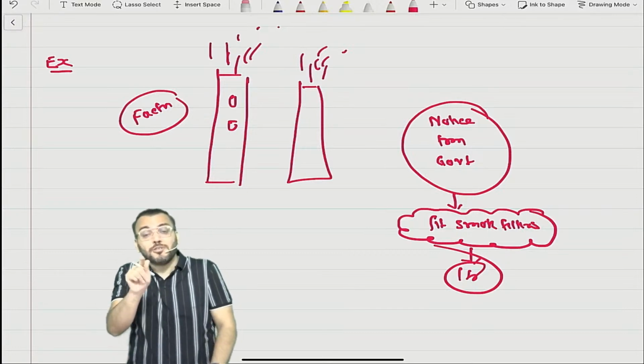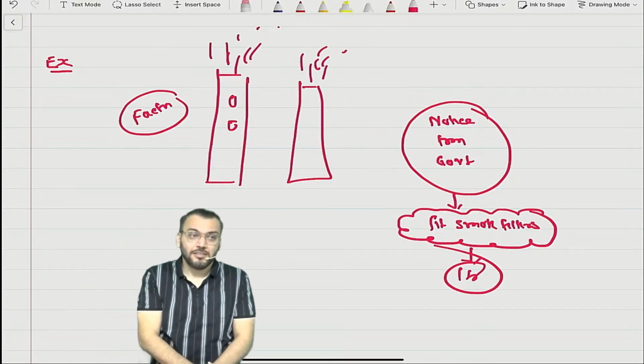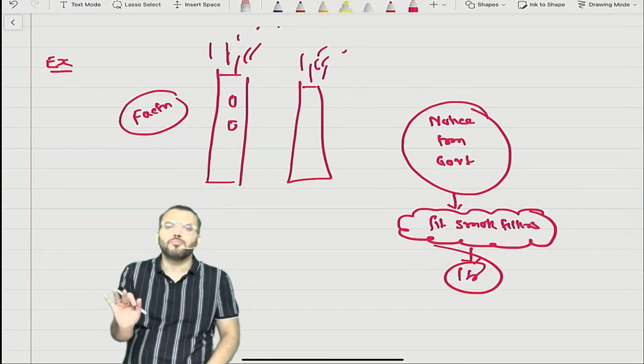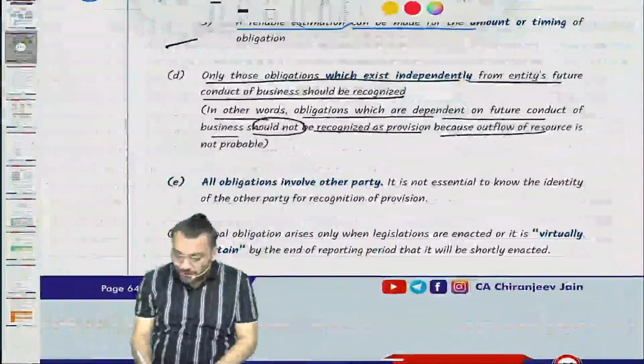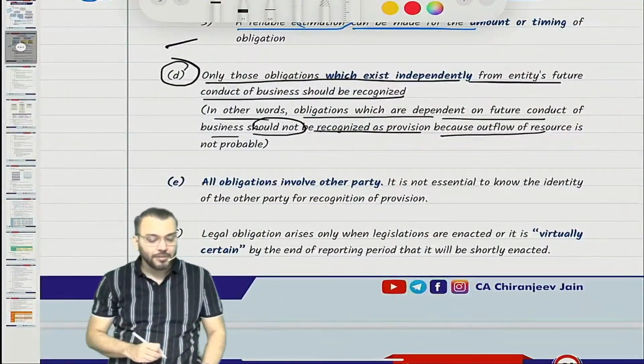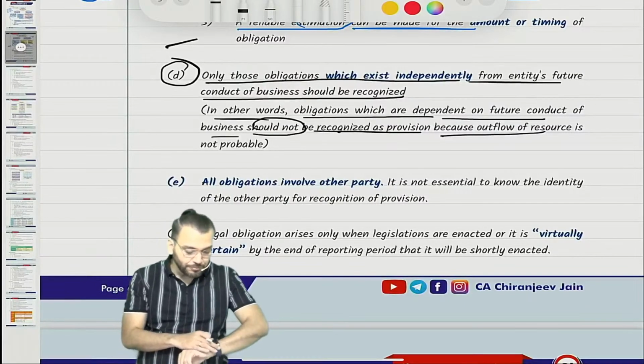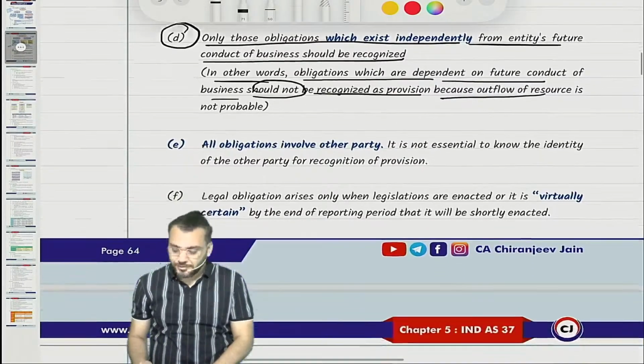So it depends upon future conduct of business, and therefore provision will not be required. Have you understood? This is a very important paragraph from examination point of view.